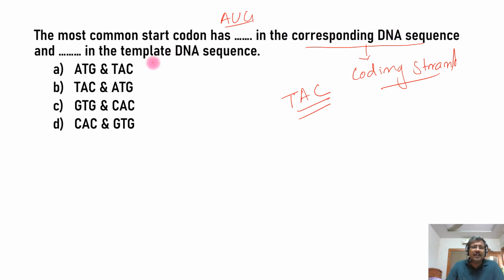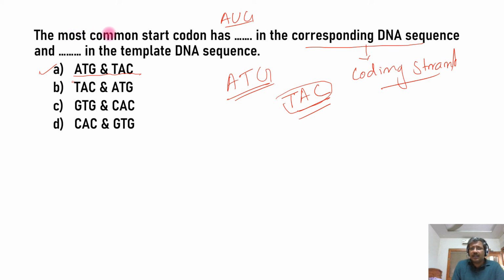And what is the second part of the question? Dash in the template DNA sequence. The template DNA sequence will have this particular thing. In a coding sequence, it will be exactly the same, only instead of U, thymine will be there, and G will be G, because the coding strand has the exact same sequence as mRNA except uracil is replaced by thymine. So ATG will be there in the corresponding DNA sequence, and in the template sequence, the complementary one, TAC will be there. So the first option is the answer, ATG and TAC. You can easily find out.